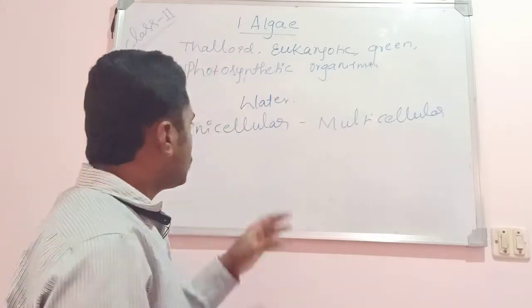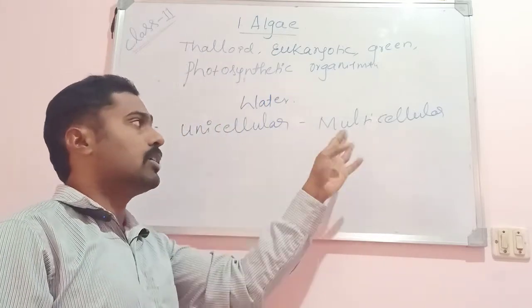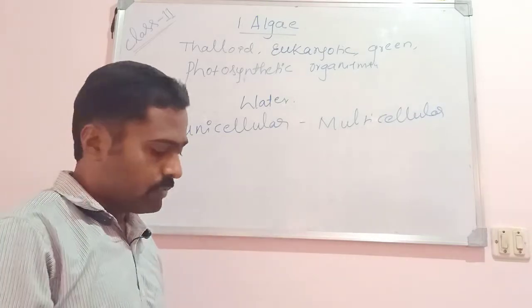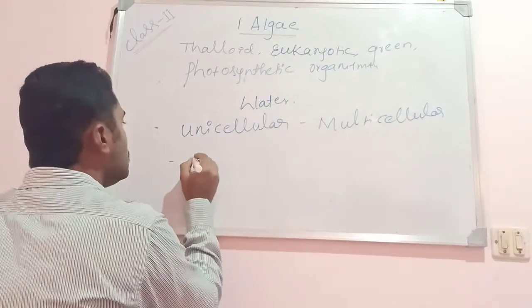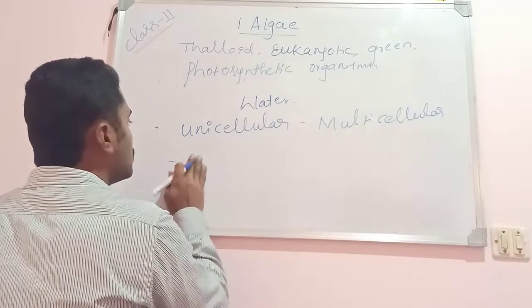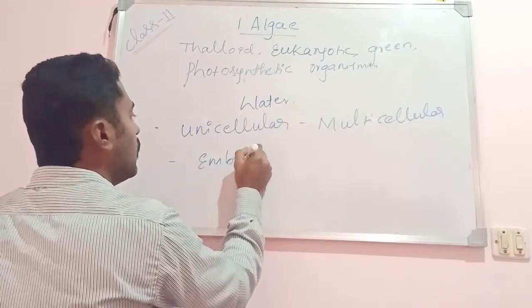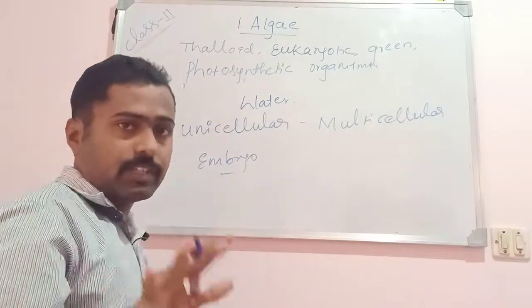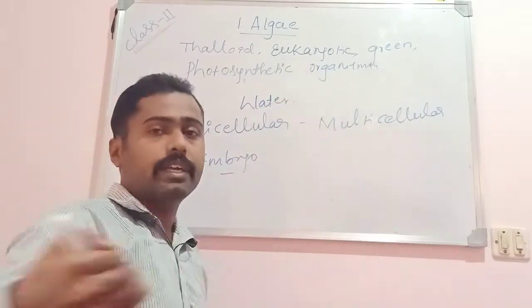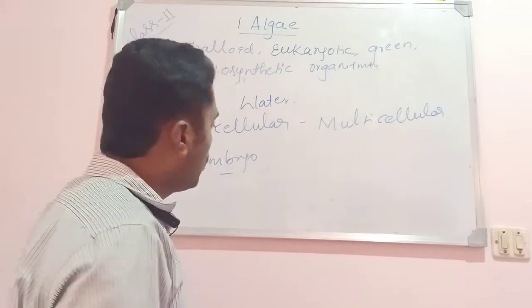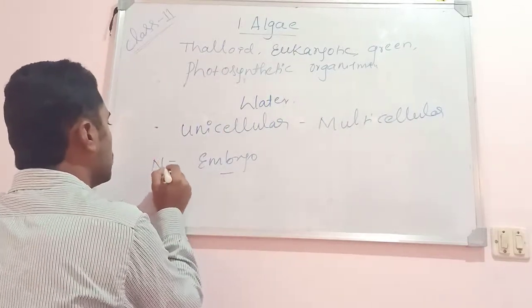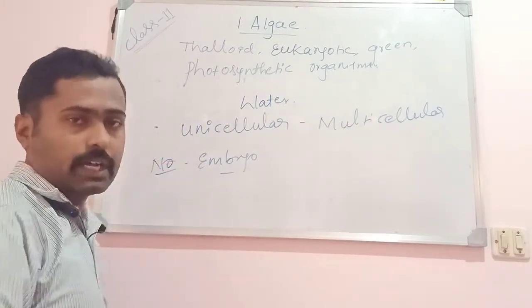The thallus ranges from unicellular to multicellular. These forms do not produce embryo. I am telling you the general outline features of algae; later I will go into detail, in depth. There is no embryo formation in algae.